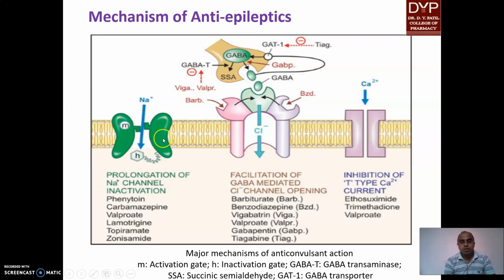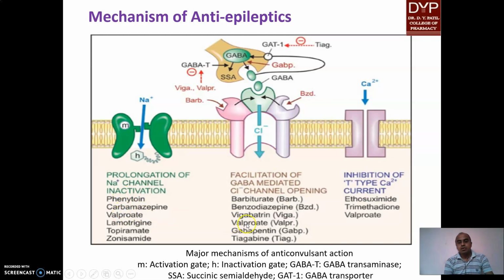So this overexcitement of neurons causes epilepsy. To prevent epilepsy, we need to inactivate the sodium channel, block the calcium channel and open the chloride channel. So there are categorized drugs which inactivate the sodium channel, drugs which facilitate GABA action, and drugs which inhibit the T-type calcium channel.